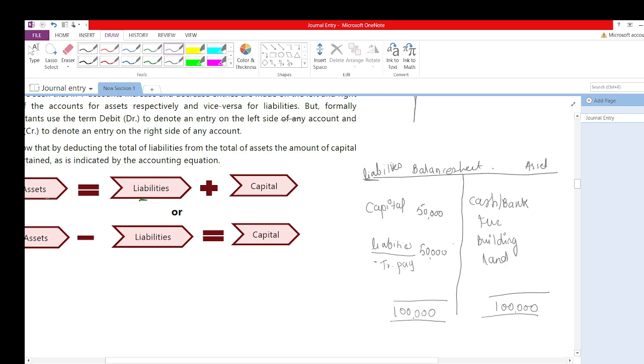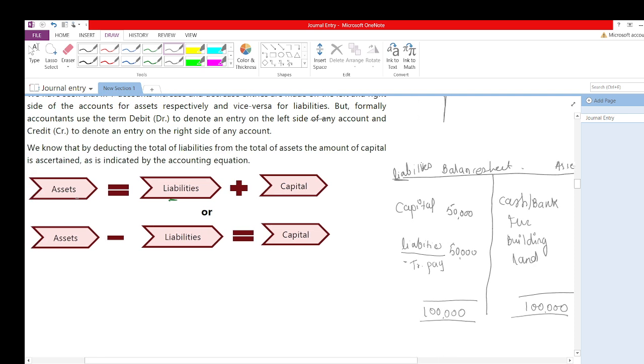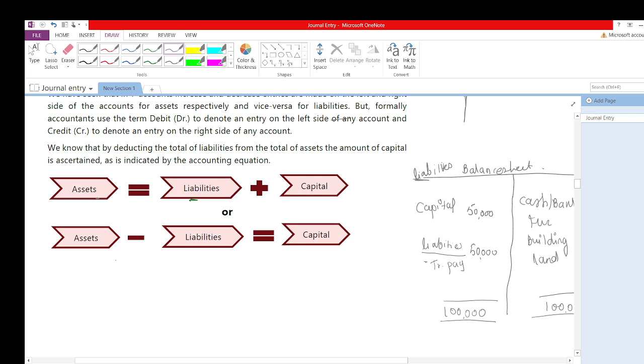Now by using this balance sheet, I will explain this equation. What is given over here is asset. Asset is equal to liabilities plus capital. Let's write here. I will prove this. Asset is equal to liabilities plus capital. Now by using this balance sheet, we'll prove this.